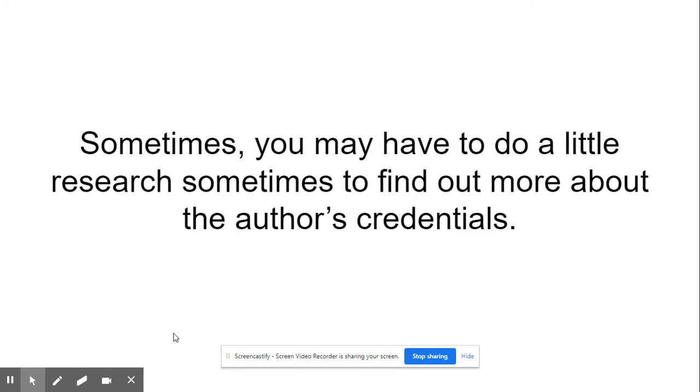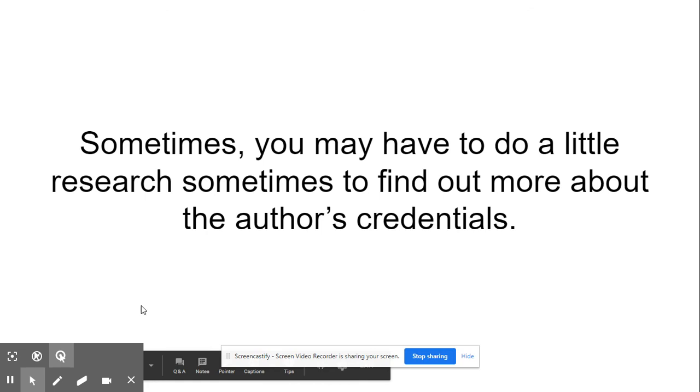The other thing that you might want to know is that I had to research Hanson's credentials, and you might have to do so also. You might have to go outside of the source to find out more about the author in order to include that part in your paper.